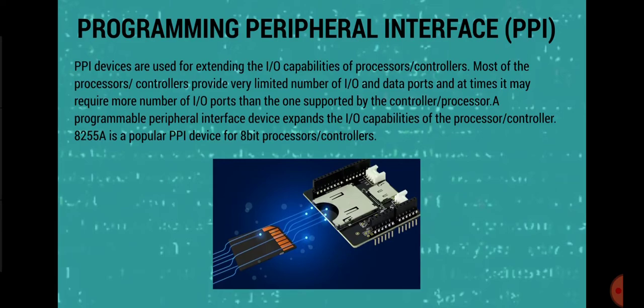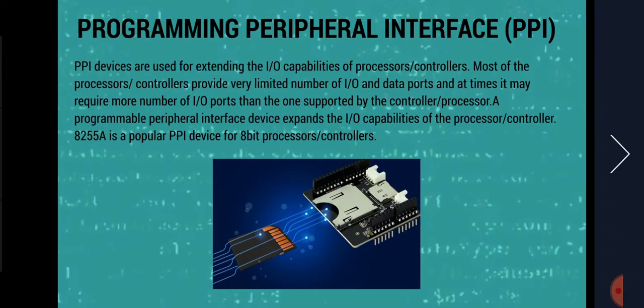Now look into PPI, Programmable Peripheral Interface. PPI devices are used for extending the I/O capabilities of processors or controllers. Most of the processors or controllers provide a very limited number of I/O and data ports, and at times it may require more I/O ports than the one supported by the controller or processor. A programmable peripheral interface device expands the I/O capabilities of a processor or controller. 8255A is a popular PPI device for 8-bit microprocessors.